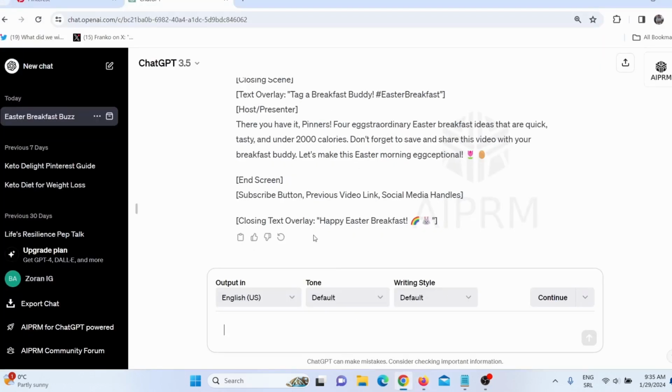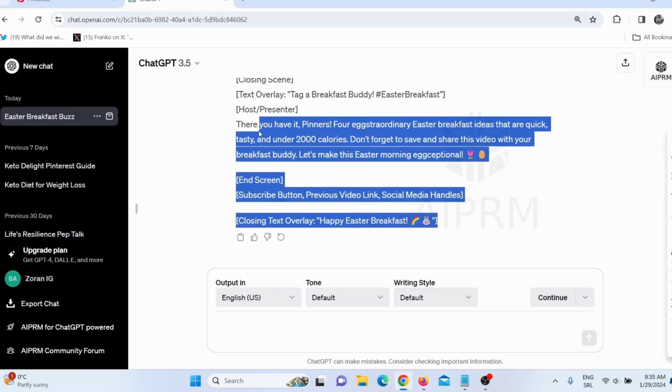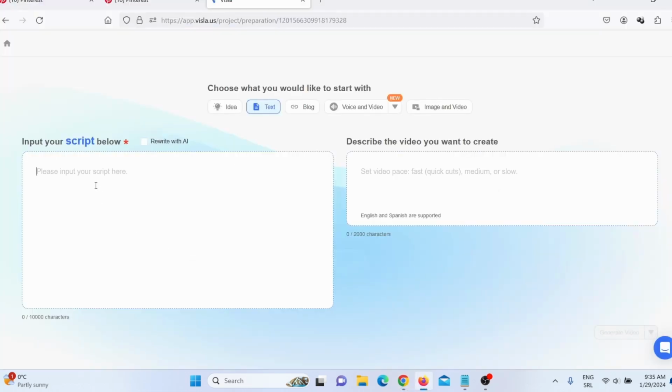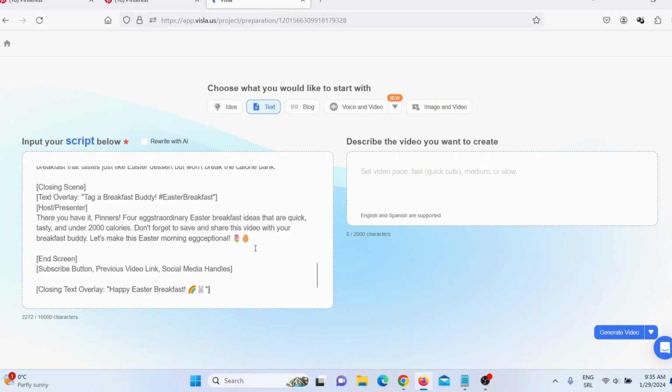Simply go back here on ChatGPT and copy the script that ChatGPT wrote for us, okay? I will simply paste that here and then describe the video here. I will just say medium, okay? And then simply click here on generate video and that's it.